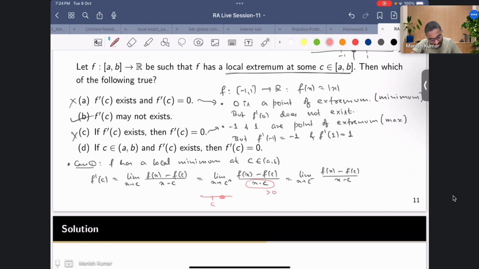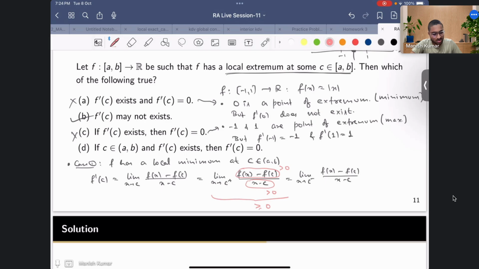That means if you take any point in a small neighborhood of C, since we are dealing with the limit, we only need a small interval covering C. At C it's the minimum, and in the neighborhood it takes bigger values. So f of x would be larger than f of C, so this is again greater than 0. So this whole quantity is strictly greater than 0, which means the limit is greater than or equal to 0.